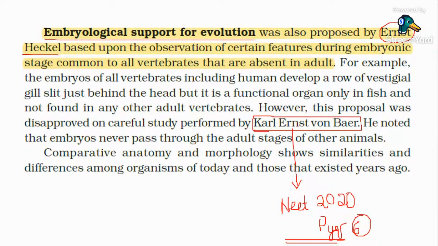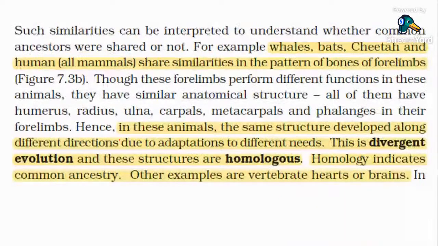Is that clear? Yes. Now we are moving on to a very important slide from which I am giving you a 500% guarantee of a question for NEET 2021. Homologous divergent evolution, analogous convergent evolution, and adaptive radiation.